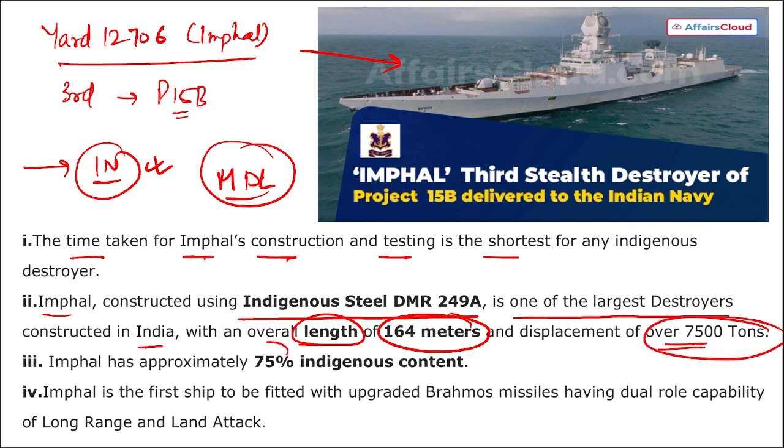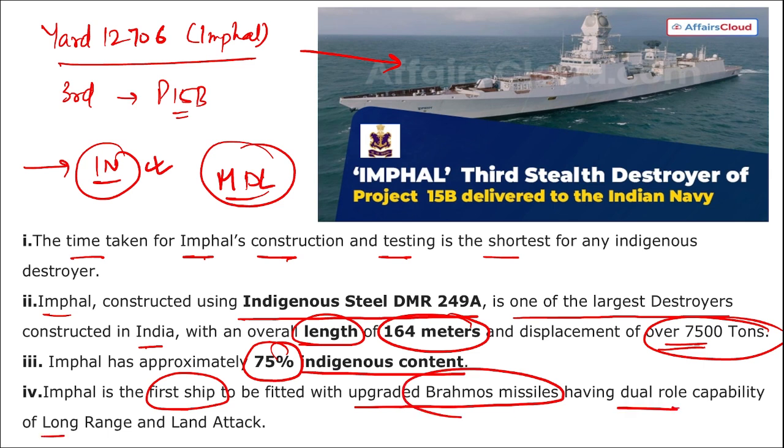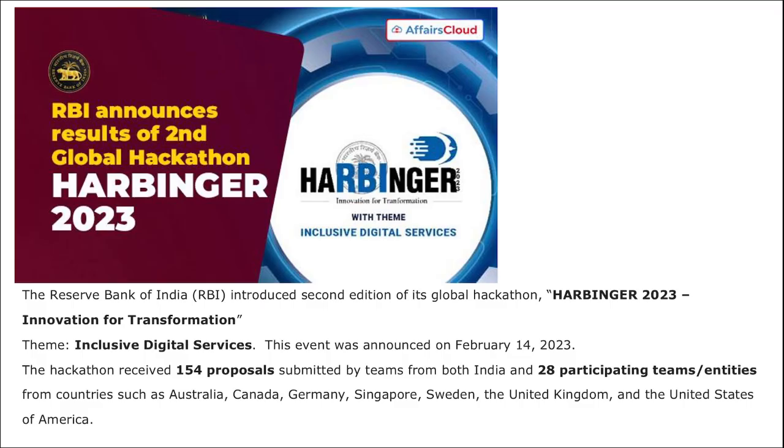It has approximately 75 percent indigenous content, and Imphal is the first ship to be fitted with upgraded BrahMos missiles having the dual role capability of long range and long attack. So now this question can also be asked: what is the name of the INS or a destroyer that was fitted with BrahMos missile for the first time? It is Imphal. Next, RBI has announced the result of the second edition of the Global Hackathon Harbinger.